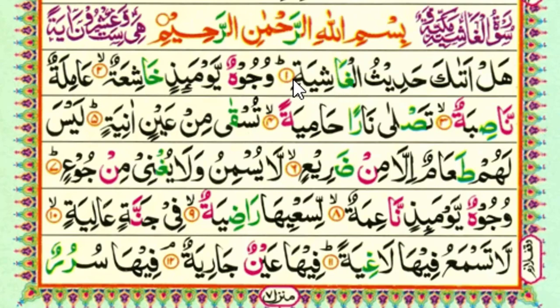And when we stop on this place, because there is a stop sign, the one is circle and the second is little tha. So when we want to stop, this ta which looks like in ha shape, we convert into ha, and then there will be ha instead of ta, and the kasra you are looking under this ta will also be skipped. Then we put a sukun sign there. It will be Ghashiyah. Like that we say هل أتاك حديث الغاشية.